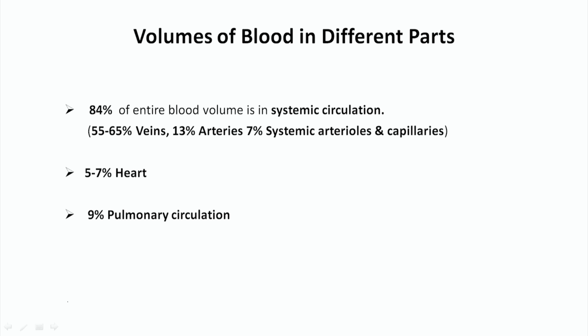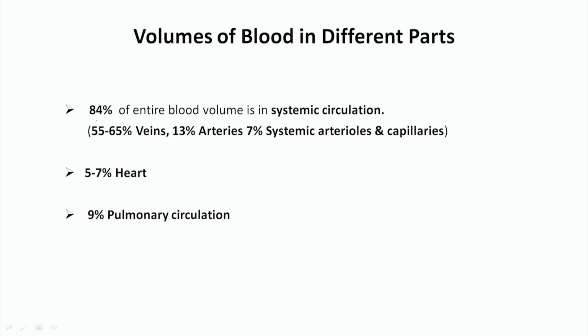Now we will see what the volume of blood is in different parts. Around 84% of the entire volume of blood remains in the systemic circulation. Systemic circulation and pulmonary circulation we have already discussed. Systemic circulation means the blood which is distributed to all body parts, and pulmonary circulation means the blood which goes from the heart to the lungs for oxygenation, and then after oxygenation returns to the heart.